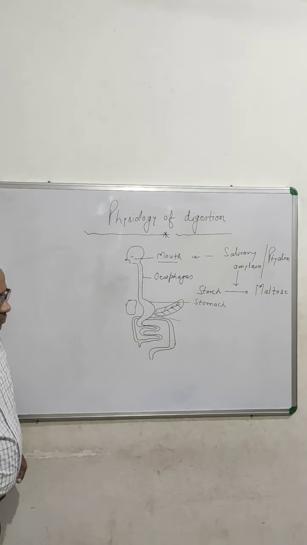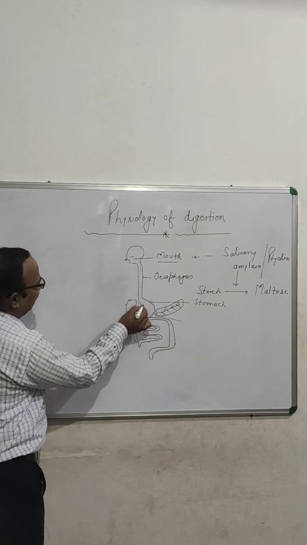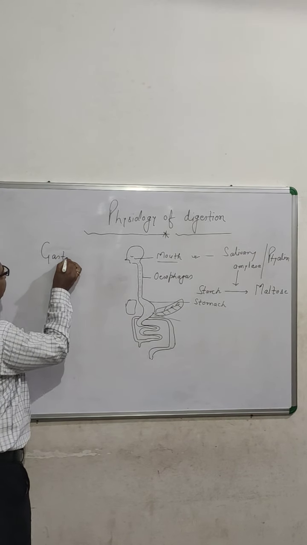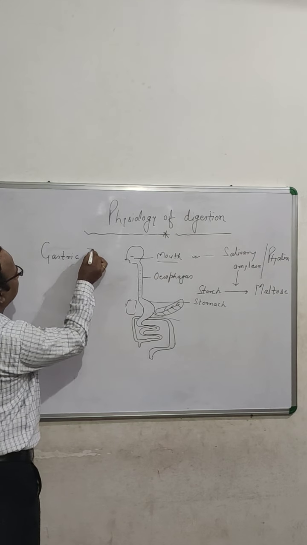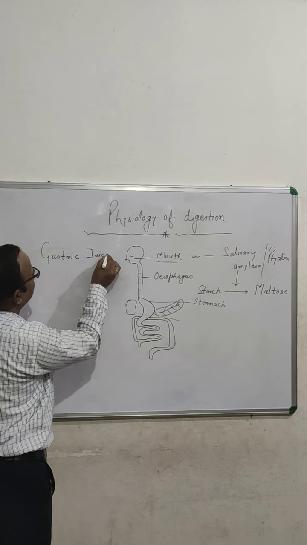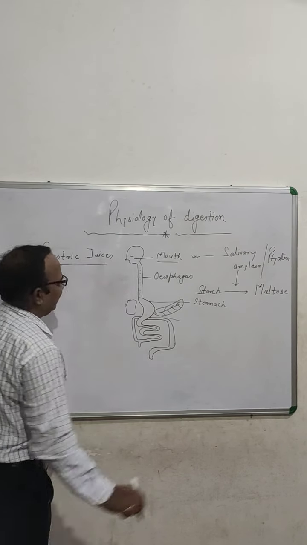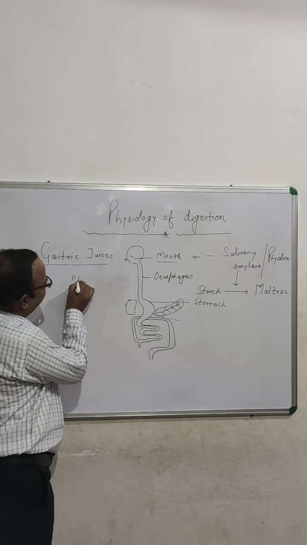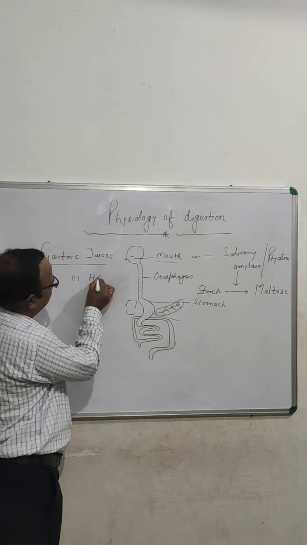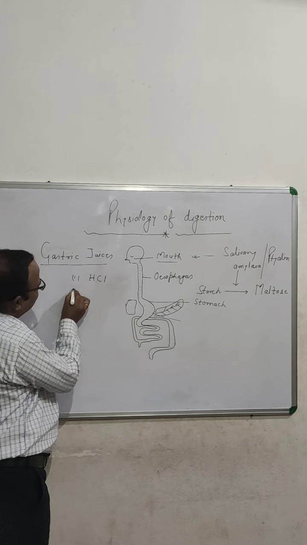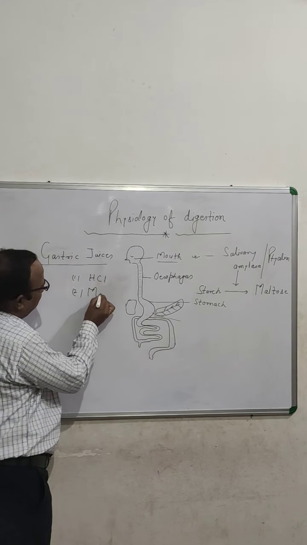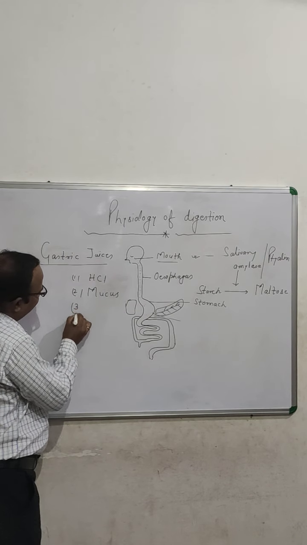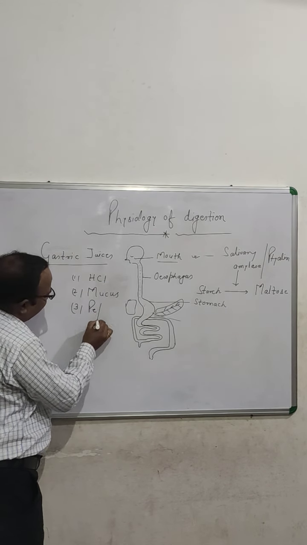This stomach secretes at this level gastric juices. Gastric juices are acid, the second one is mucus, and the third one is pepsin.